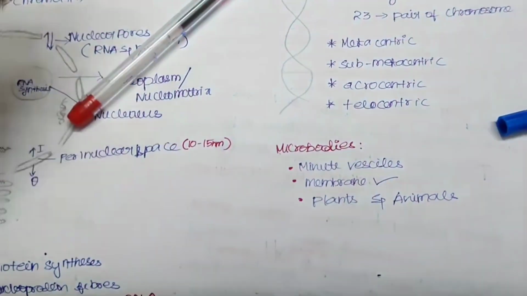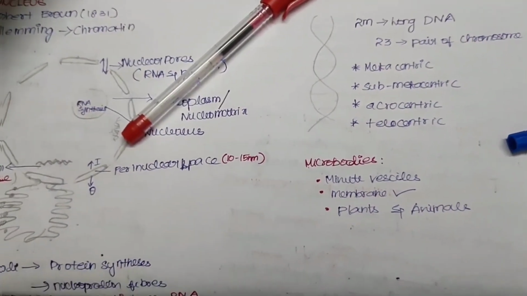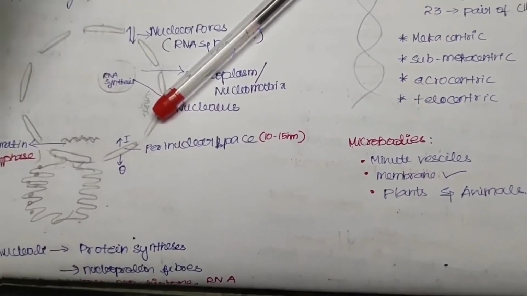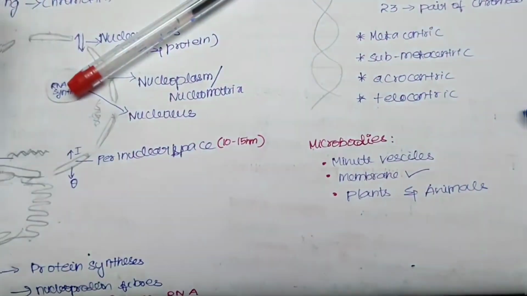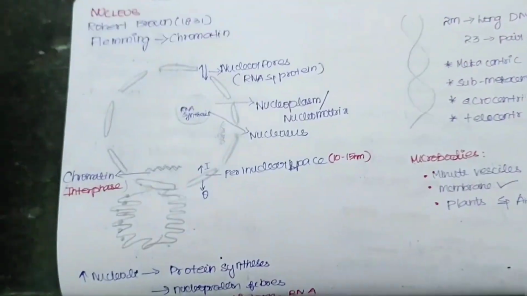So I have given the basic idea, and we have also covered microbodies. These microbodies are nothing but minute vesicles, found in both plants and animals, and they are membrane bound organelles. So with this we are completing this chapter.